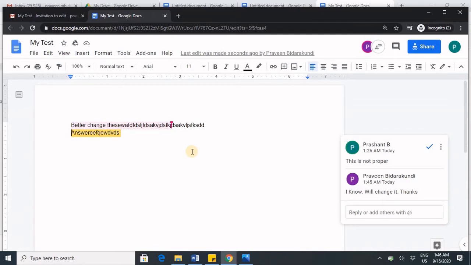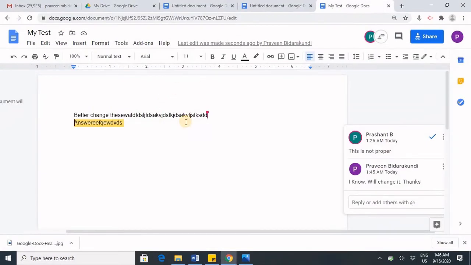So multiple people can collaboratively work on the same document simultaneously, and this is a very useful feature of this Google Doc. And also you do not need to save it by pressing Ctrl S or saving it. It will automatically save itself on the cloud, that is Google Doc Cloud.